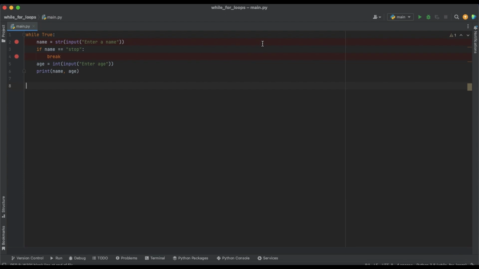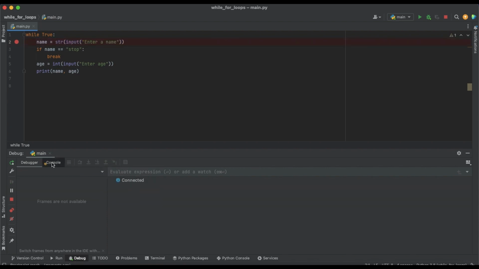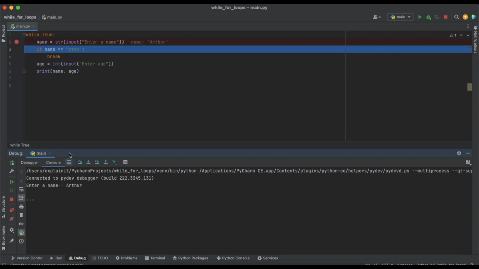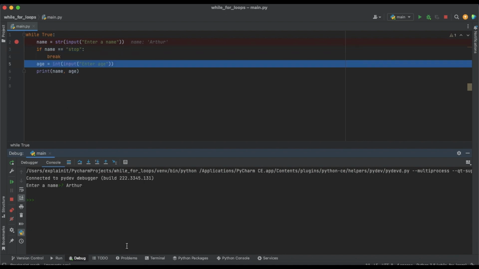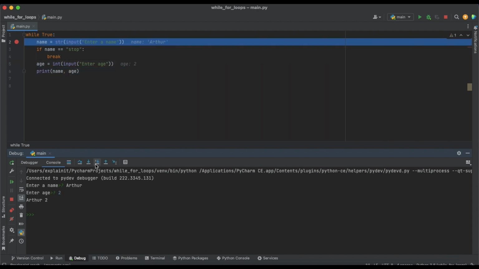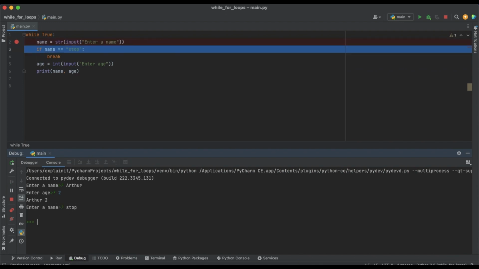So let me run it with the debugger just to lead you through the code. So we have first the input. Now we need to input the name. So we will write Arthur again. And we see if the name is stop. No, because it's Arthur. Then we will go to the age. And we need to enter the age, would be 2. And then we will reach the print. But next case, let me write stop.